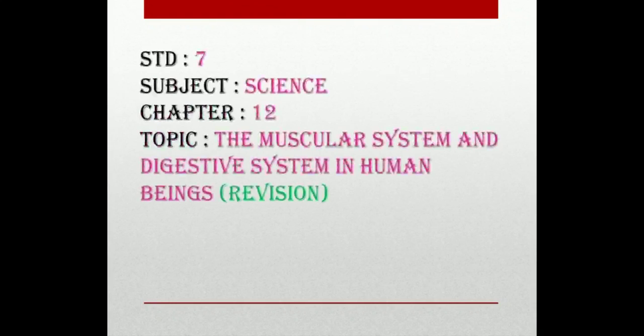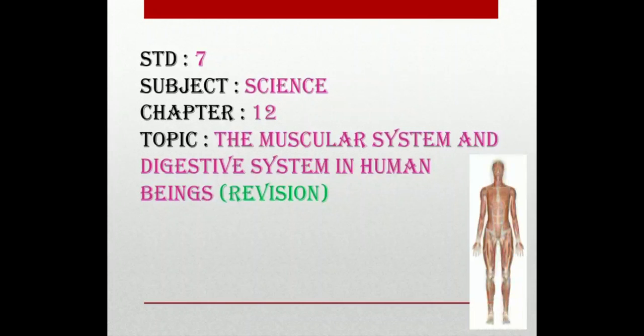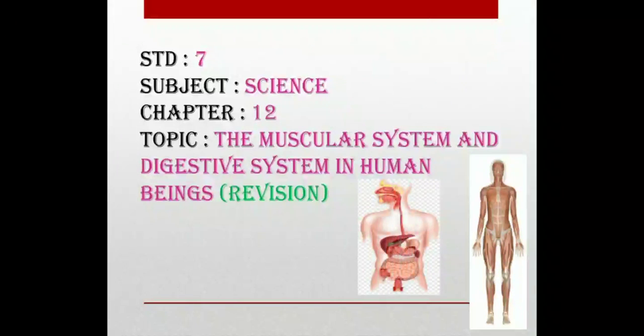Hello students, as we have begun with the revision and have finished with chapter number 11, that is cell structure and microorganisms. Today we will revise chapter 12, the muscular system and digestive system in human beings. So we will be revising this lesson today. So please see to it that you pay careful attention to the explanation.